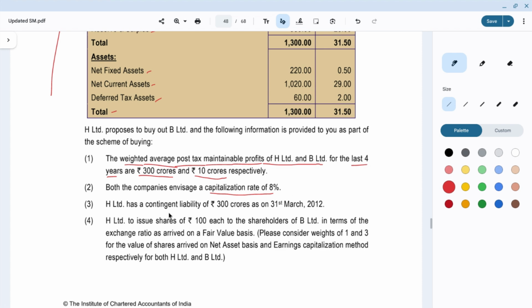Next, H Limited has a contingent liability of 300 crores as on 31st March 2012. Next, H Limited is to issue shares of rupees 100 each to shareholders of B Limited in terms of exchange ratio as arrived on a fair value basis. Please consider weights of 1 and 3 for the value of shares arrived on net asset basis and earnings capitalization method respectively for both H Limited and B Limited.